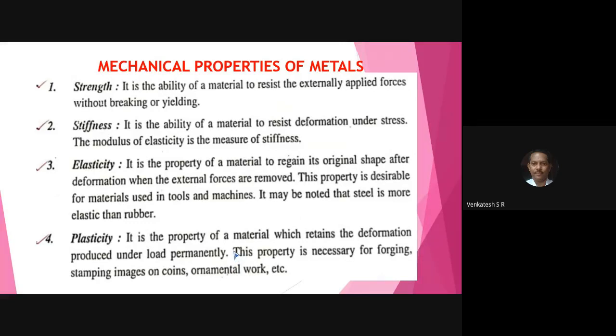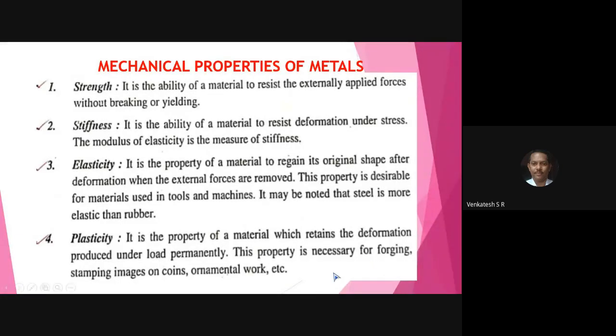This property is necessary for forging. All of you have used spanners, open-ended spanner, double-ended spanner, ring spanner, pipe wrench.